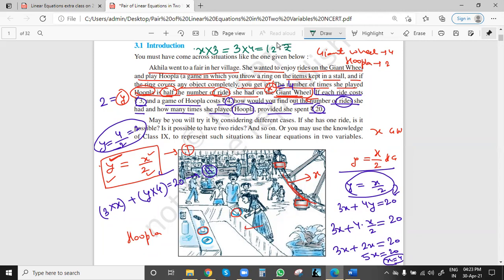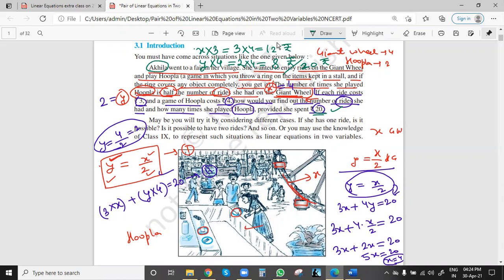And similarly, the number of times she played the Hoopla game is y. One time playing costs rupees 4, and the y we got is 2. So 2 into 4 will be equal to 8 rupees. If you add the total cost, 12 plus 8 will be 20 rupees. So 20 rupees is the right value because she had 20 rupees with her.